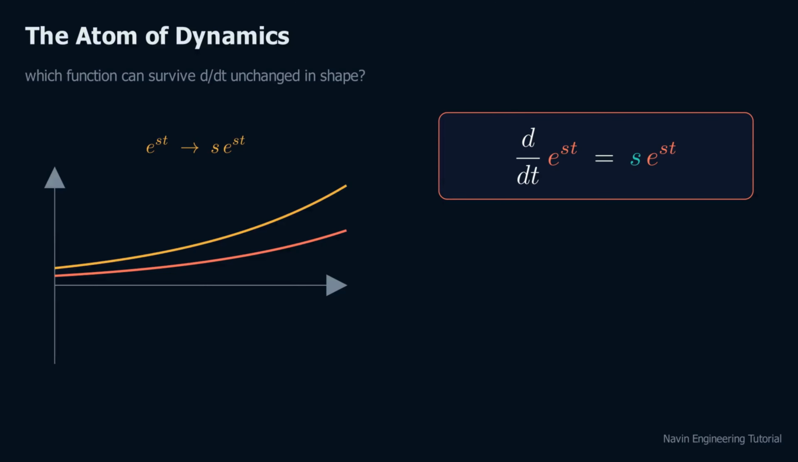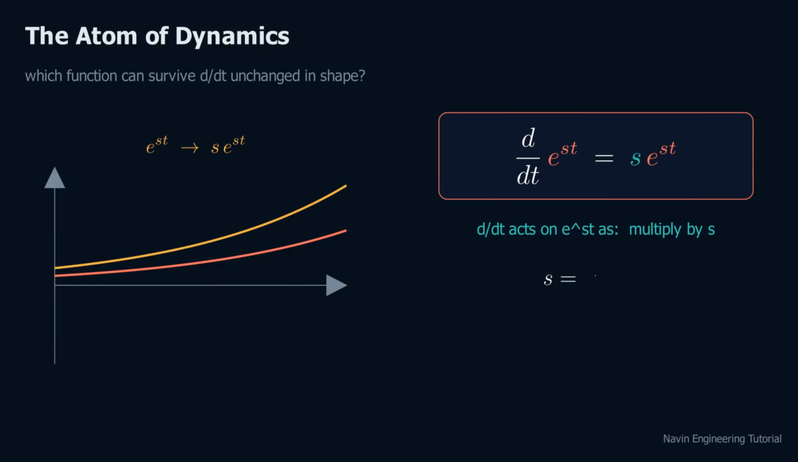The derivative of e to the st is s times e to the st. Differentiation does not change this function. It only multiplies it by s. In other words, for this family of functions, and only this family, calculus already is algebra. Differentiation is just multiplication by s.